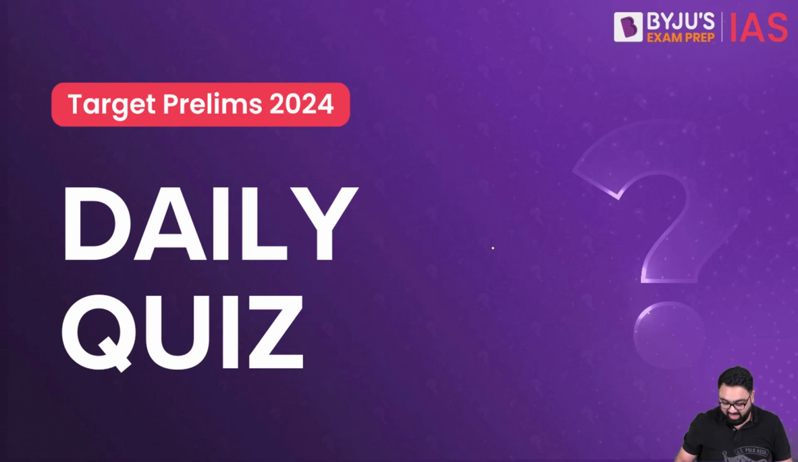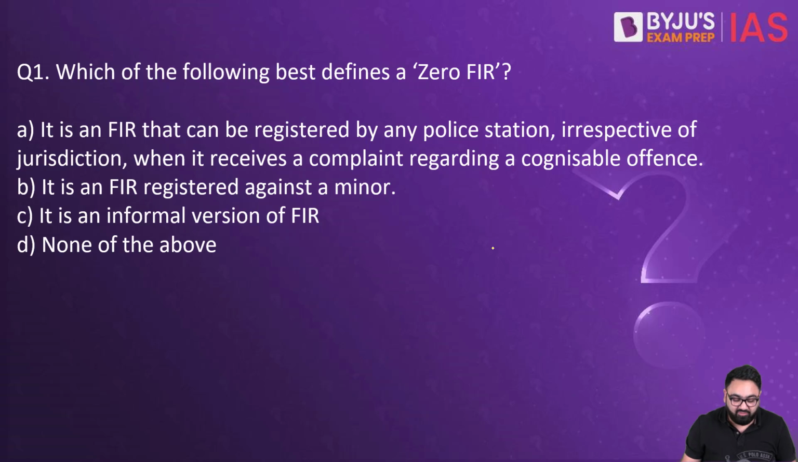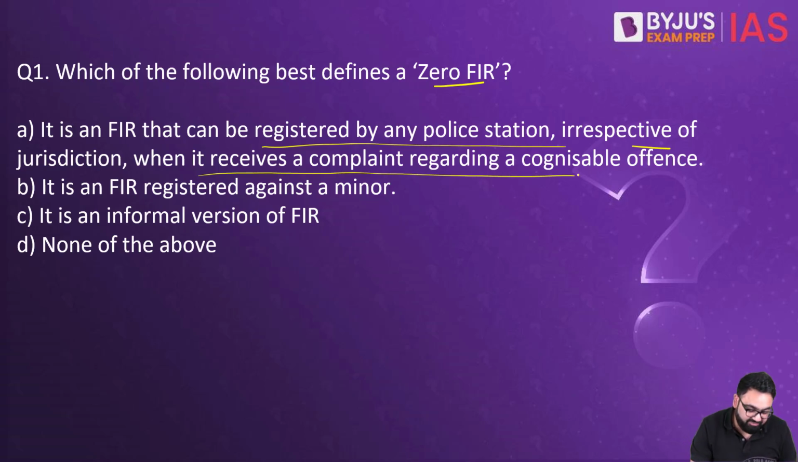Now on that note, let's begin with the first question. Which of the following best defines a zero FIR? Number one, it is an FIR that can be registered by any police station irrespective of the jurisdiction when it receives a complaint regarding a cognizable offence. Second, it is an FIR registered against a minor. Third, it is an informal version of FIR. And fourth, none of the above. Which of these is the best definition of the zero FIR?